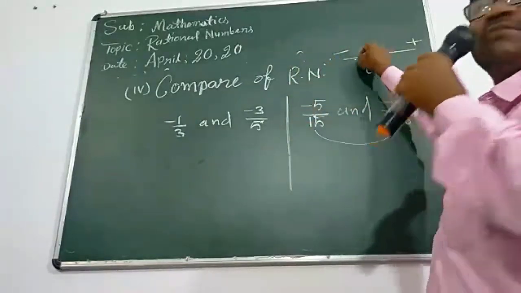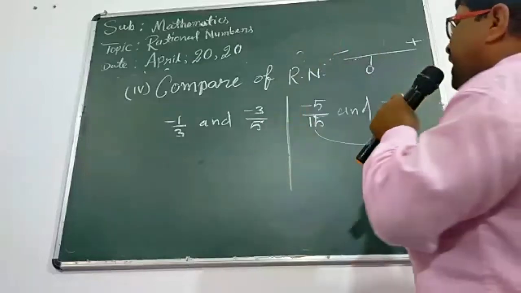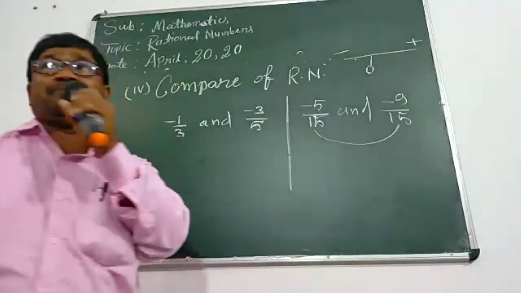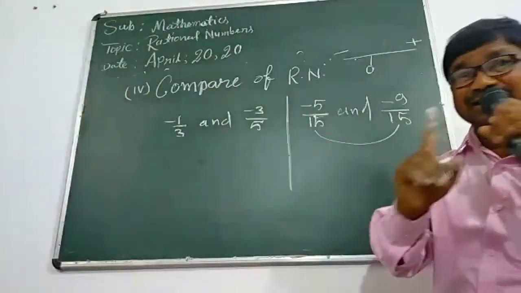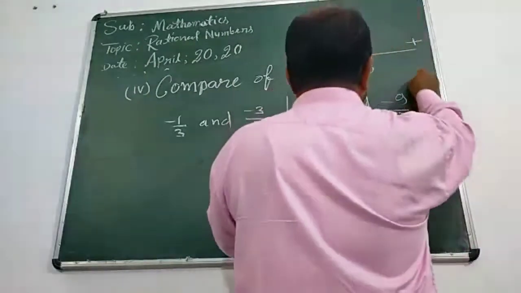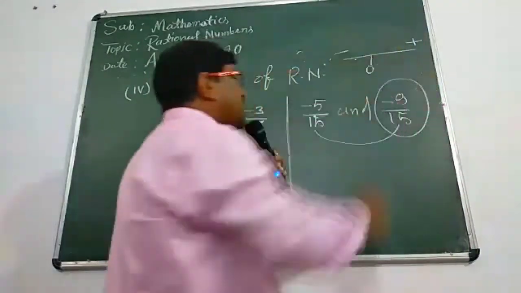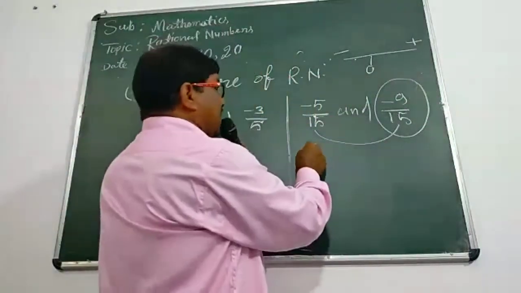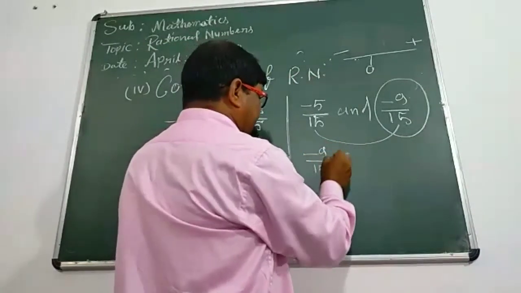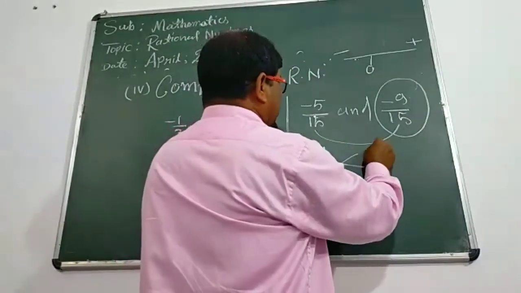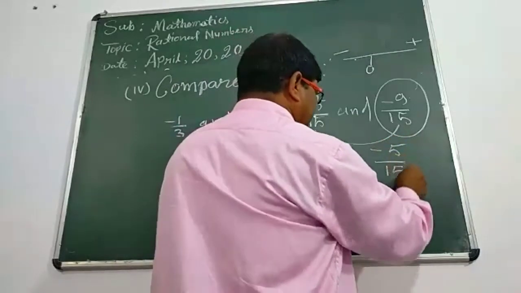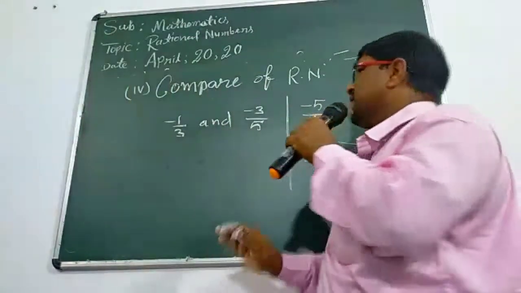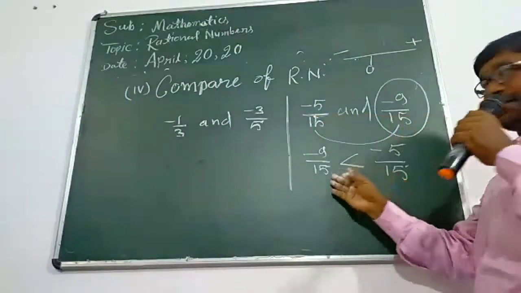First integer will come minus 5. Second integer will come minus 9. So minus 9 is smaller than minus 5. It means this is the smaller rational number and that is the larger rational number. Now you can write minus 9 upon 15 is less than minus 5 upon 15. That is called comparison of rational numbers.